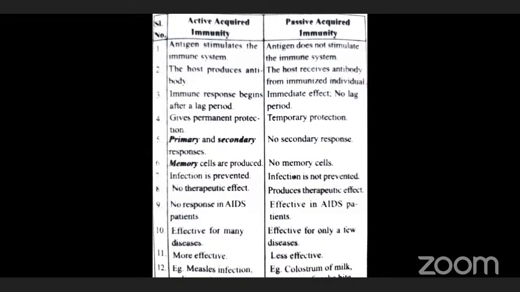Active acquired immunity is effective for many diseases, but passive acquired immunity is effective for only a few diseases. Active immunity is more effective, but passive immunity is less effective because here there is no antibody production, only transfer. Examples: for active acquired immunity, so many things I told, but malarial infection and polio vaccines are examples. Clostridium antitoxin, and treatment of snake bite, are examples of passive acquired immunity.